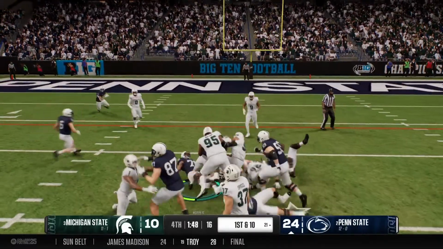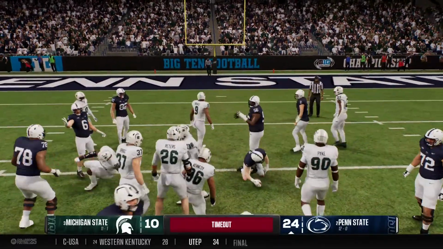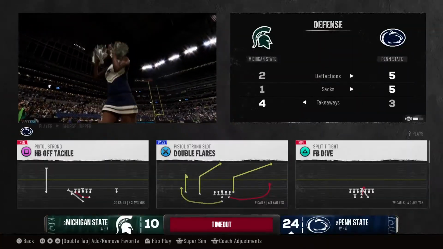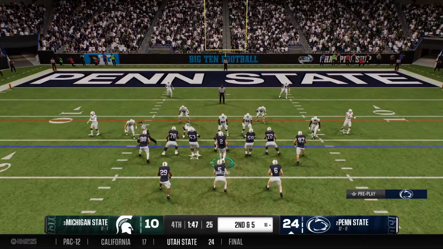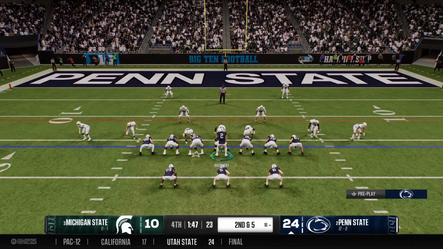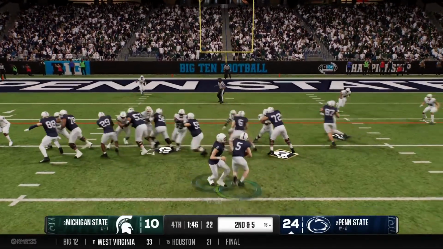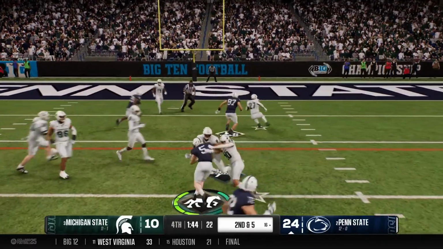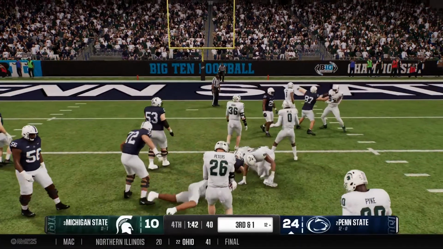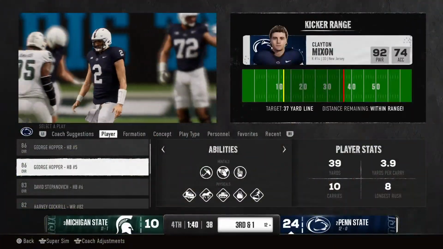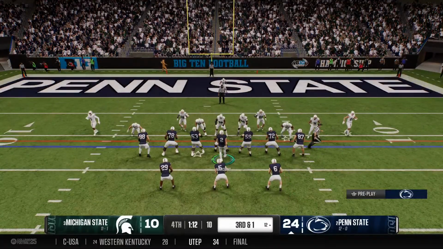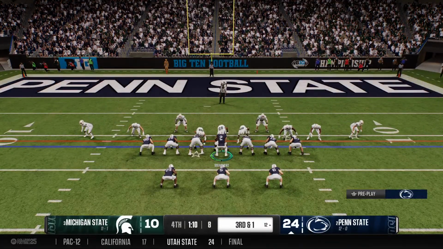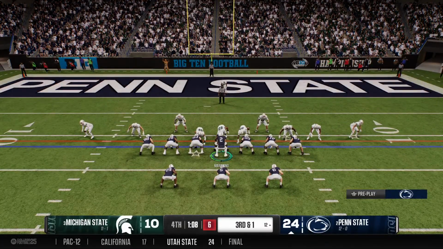Handoff heading left. Defense makes the stop after a 5-yard gain, so 2nd and 5. And now it's the defense that calls timeout here, trying to get organized and preserve as much clock as possible. They'll hand it off. Defense gets him down, but they'll take the gain on that play. Well, they didn't bust that for a big play, but it makes this 3rd down coming up a little bit more manageable, and that certainly has a lot of value.